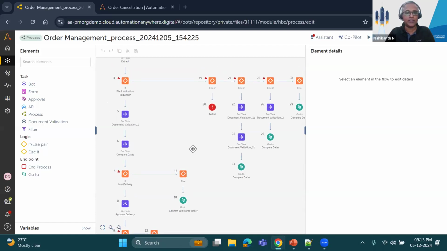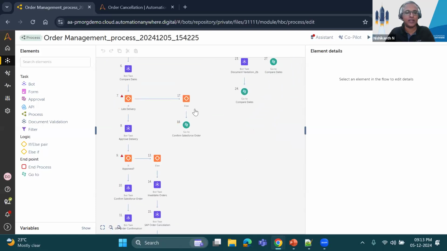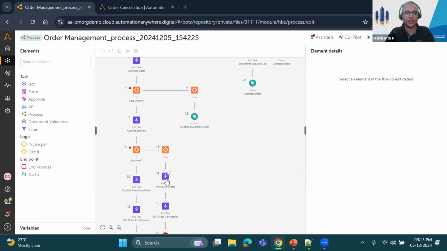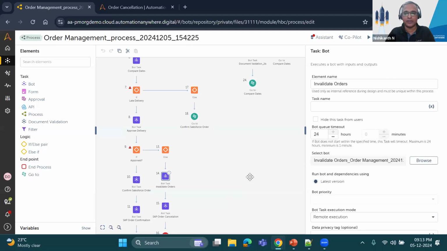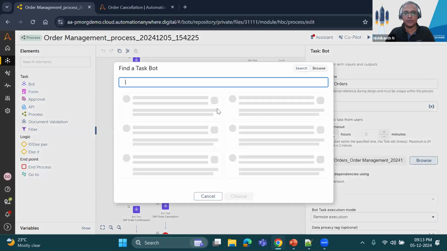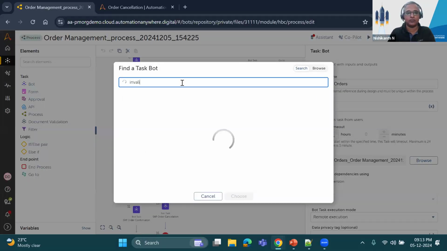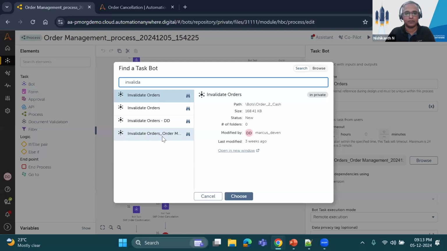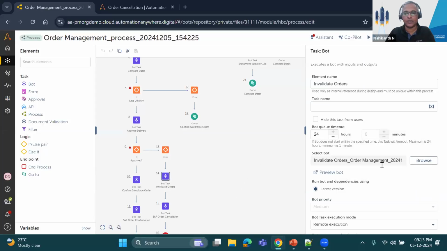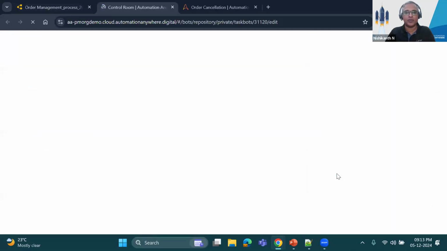Now, here, as I said, the natural step for you would be to take one of these automations and start building on top of it and add additional functionality. So let us do that. So I'm just going to take this. So let me open this taskbot.